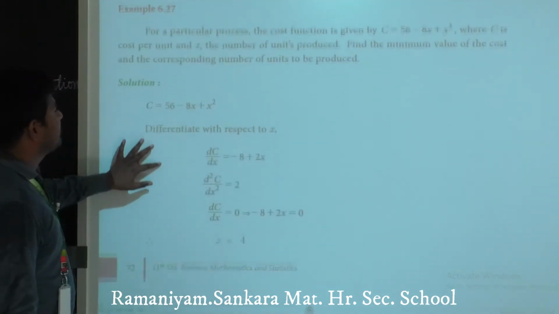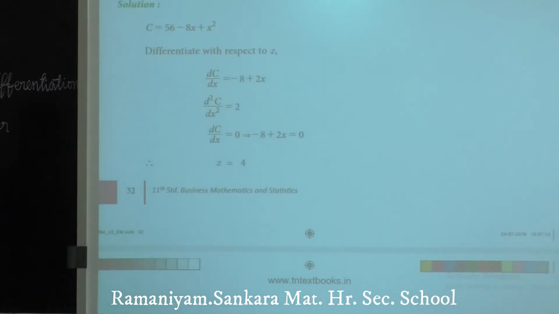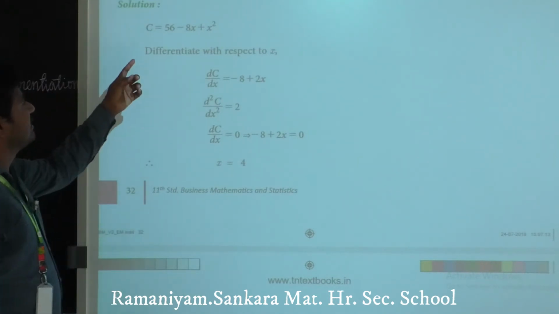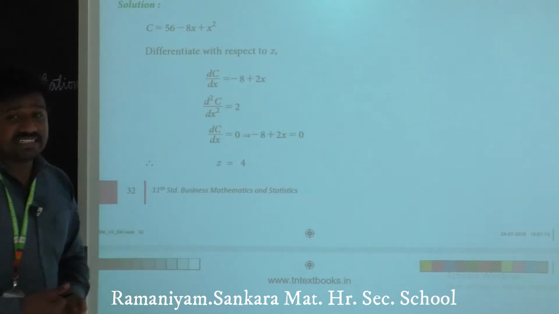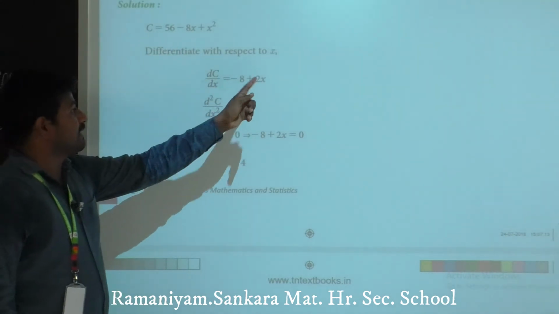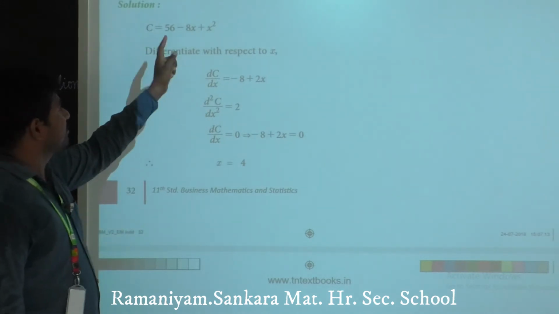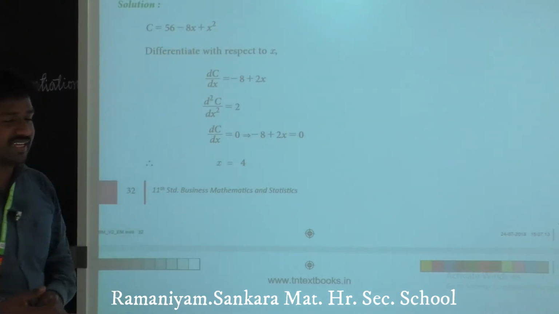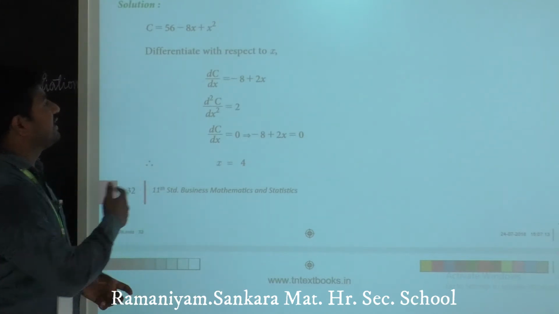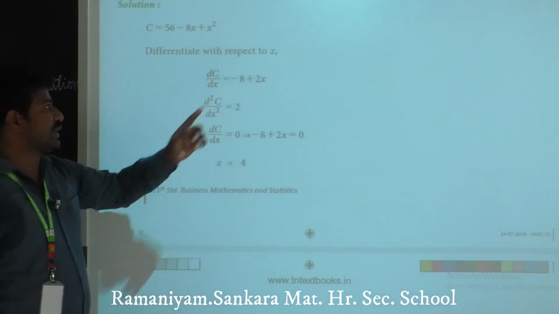Yes, write the given function C equals 56 minus 8x plus x square. Differentiate the given function. We will have the result dC divided by dx equals minus 8 plus 2x, because 56 is constant, its result is 0. Differentiation of minus 8x is minus 8, and differentiation of x square is 2x. That's all.